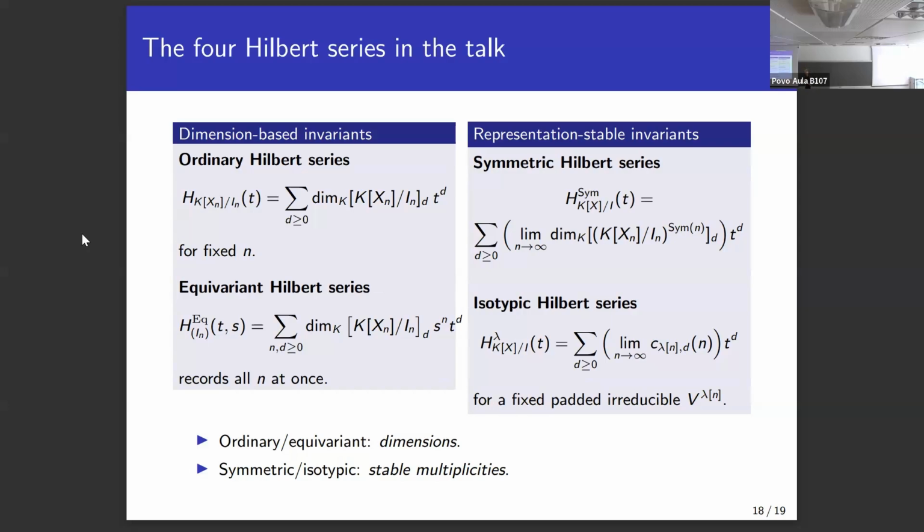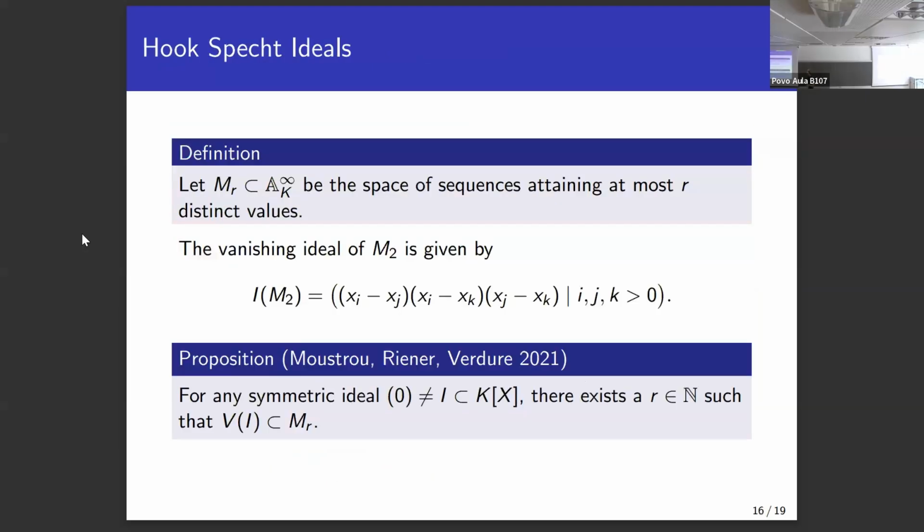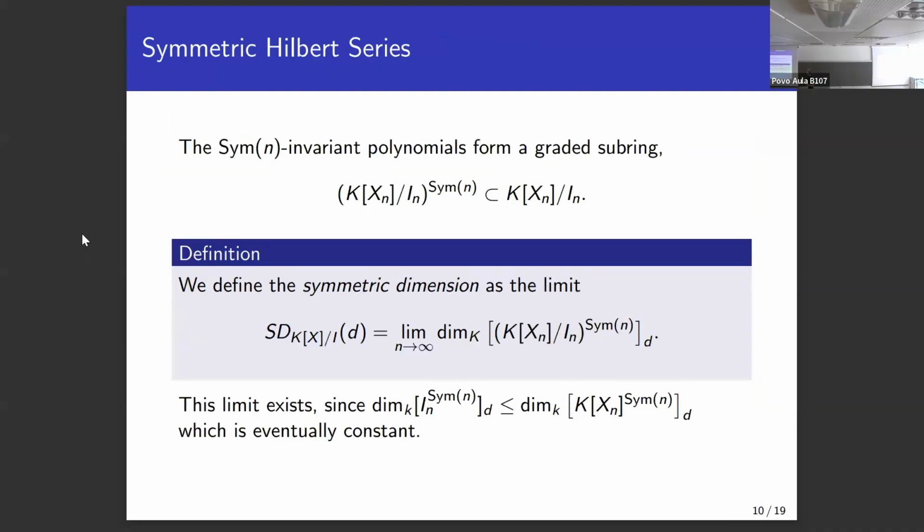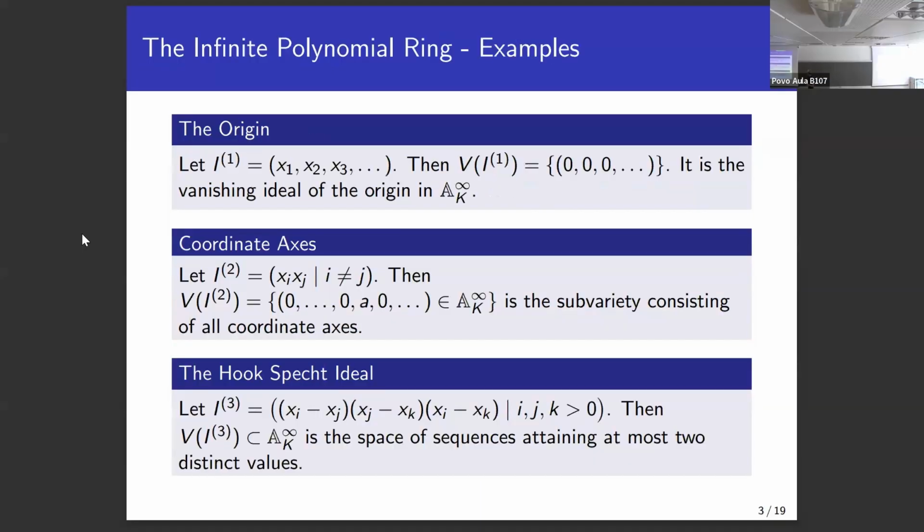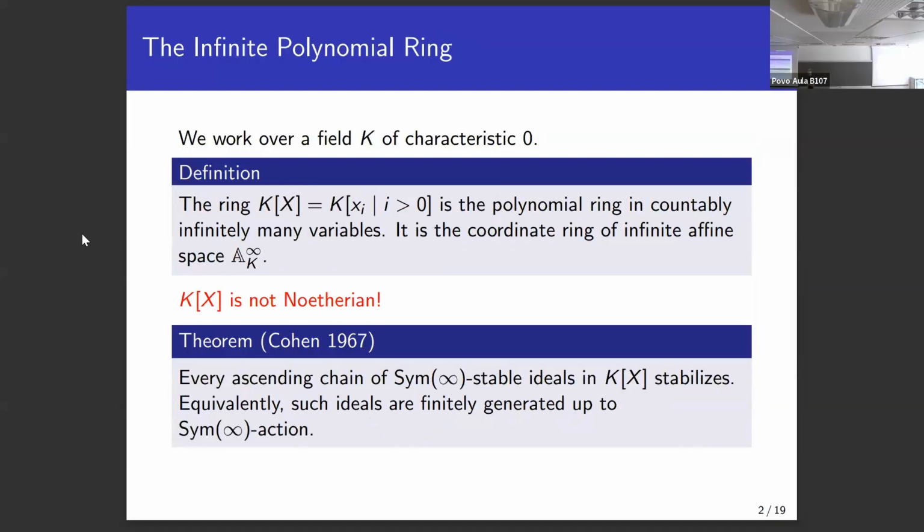Yes, maybe it's a stupid question. At the beginning, you mentioned that you have this ideal which is stable, and this ascending chain of ideals. And that chain stabilizes. This is the first question. If it stabilizes, does it stabilize to something for which the quotient has finite dimension?